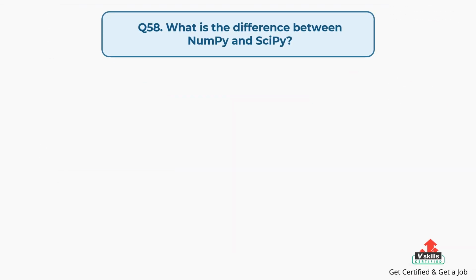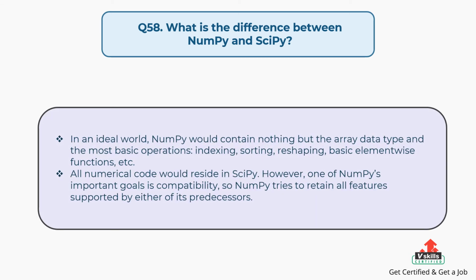Question number 58. What is the difference between Numpy and Scipy? The answer is, first, in an ideal world, Numpy would contain nothing but the array data type and the most basic operations: indexing, sorting, reshaping, basic element-wise functions, etc. Second, all numerical code would reside in Scipy. However, one of Numpy's important goals is compatibility, so Numpy tries to retain all features supported by either of its predecessors.